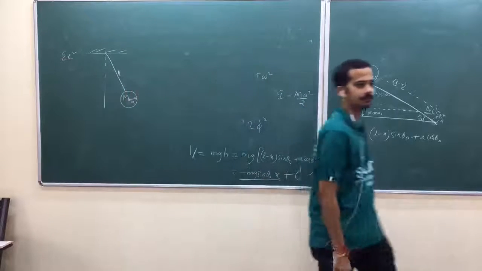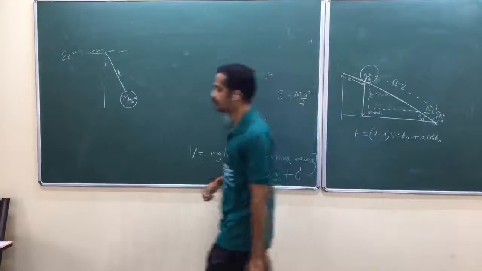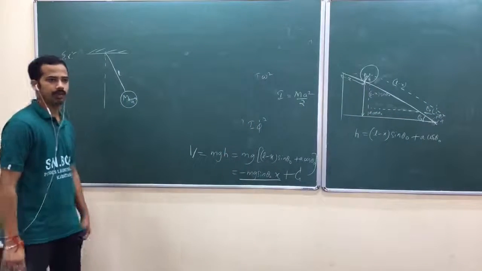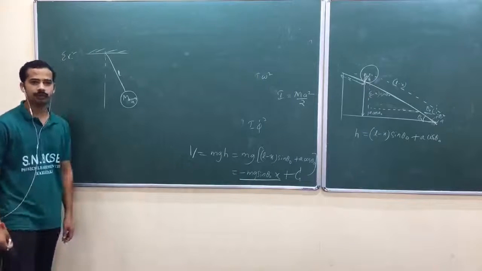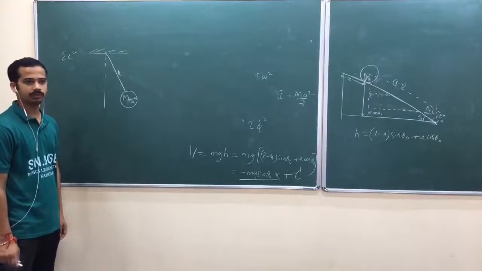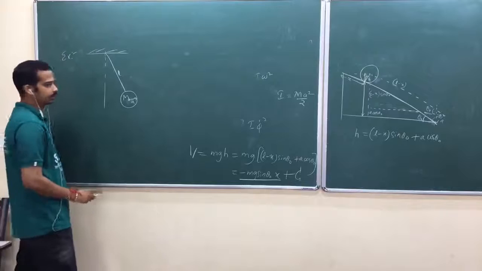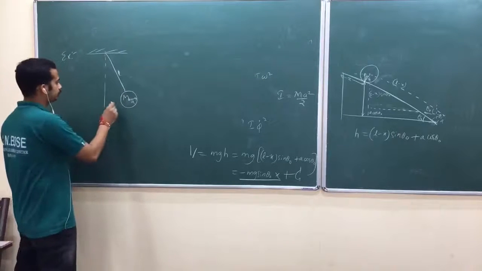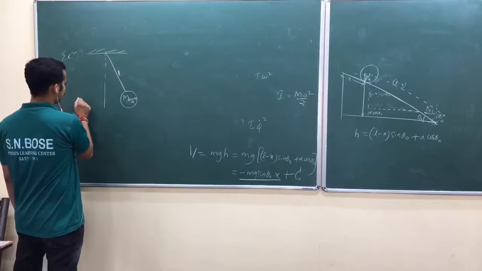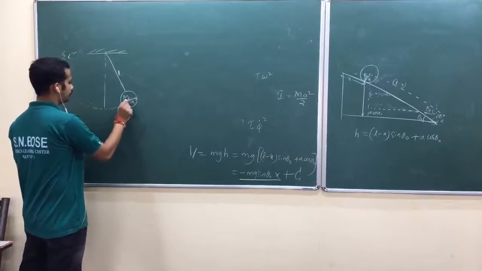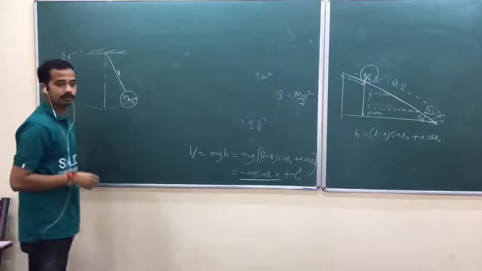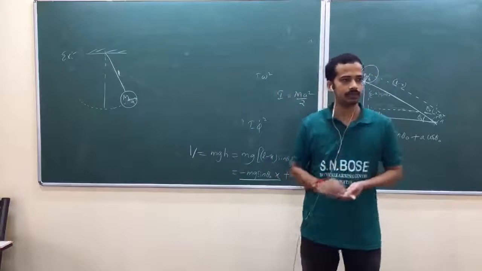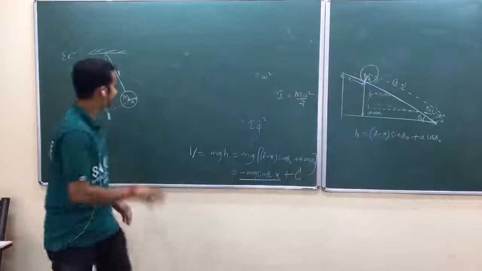Is that okay? Whatever you have done earlier in the simple pendulum problem was motion of center of mass only, not motion about center of mass. We neglected that because it was a point particle. If there is a point particle, there is no motion about center of mass. But look here, you have motion about center of mass also, because when you sit on that center of mass, it is rotating. Am I right? Can you feel that one?